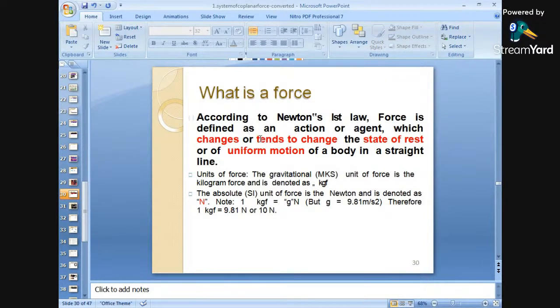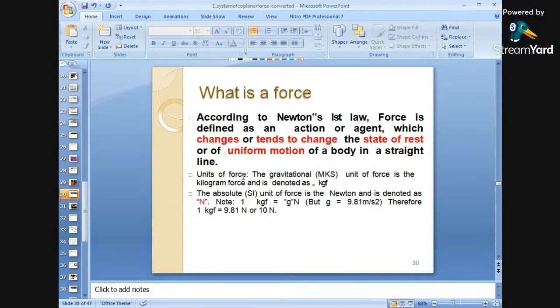Force is defined as an action or agent which changes or tends to change the state of rest or of uniform motion of a body in a straight line. That means if it is moving in a straight line or if it is at rest, we are changing its state. So this is nothing but a force. The force is that which tends to change the state of a body. Okay?